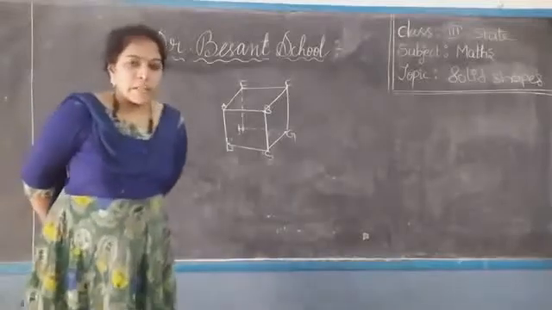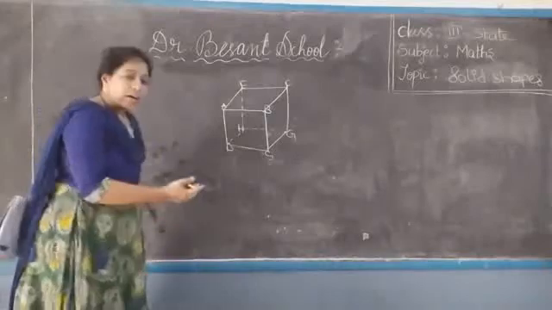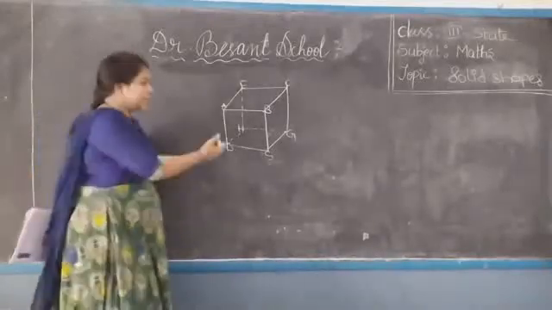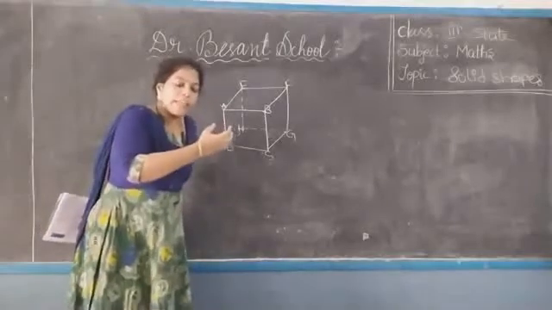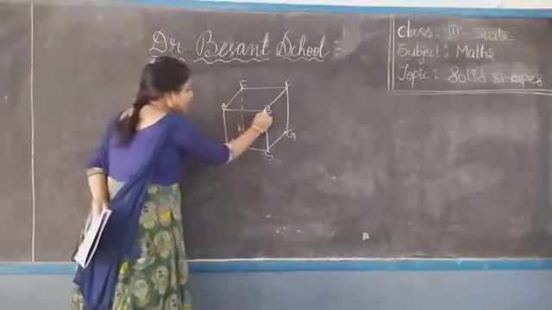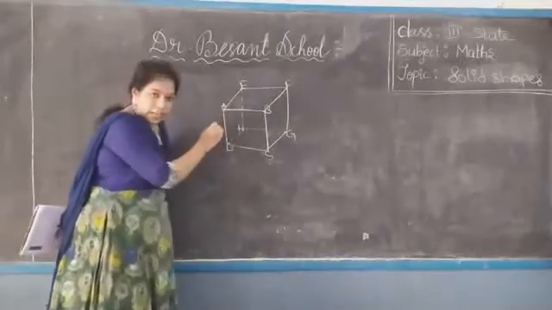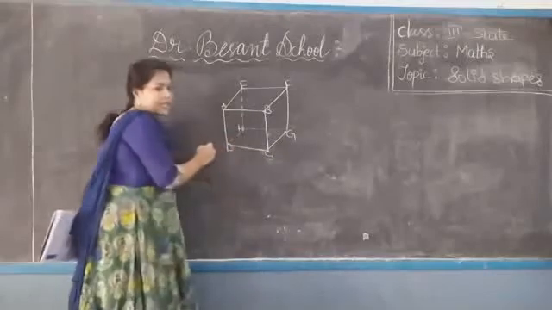Okay. Now what are the parts we have to write down? First write what the vertices are here. Let's see what the vertices are. What did I say about vertices? The point at which all the edges are meeting. Is this line one edge or not? Yeah. All these lines are called edges.